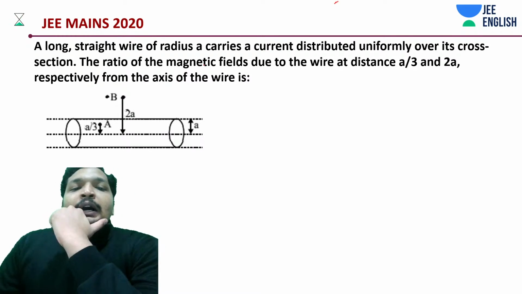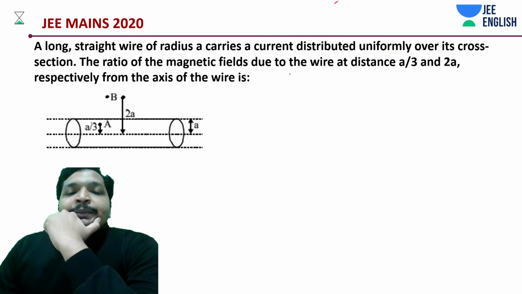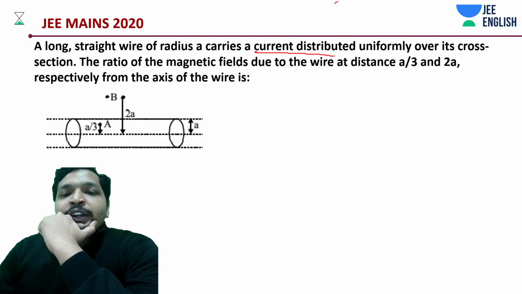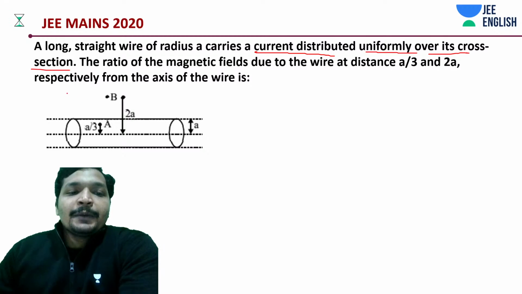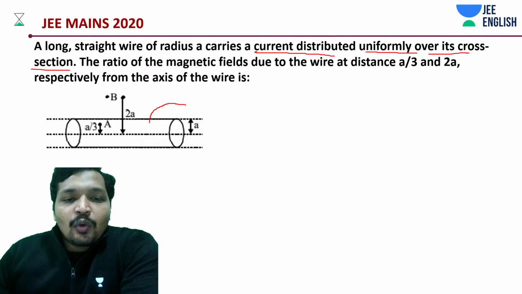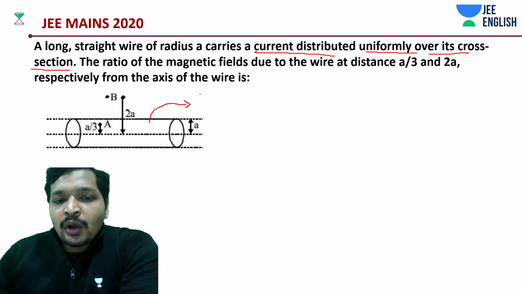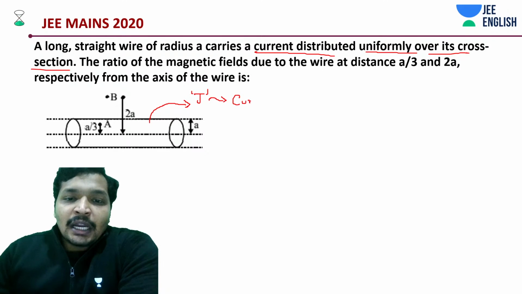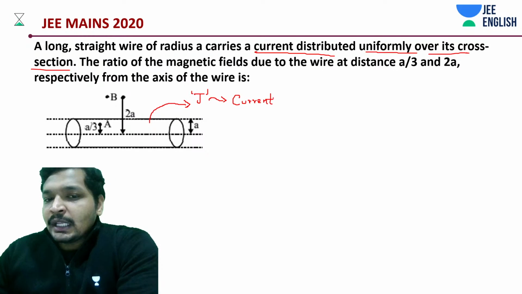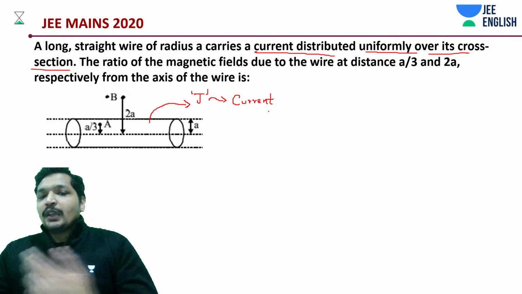First of all, what is given to you? A current is uniformly distributed over its cross section. That means what is constant throughout the cross section? J. What is J? If you remember, if not, I'll remind you. It is the current density, and if you multiply it with area, you will get the actual current, right?